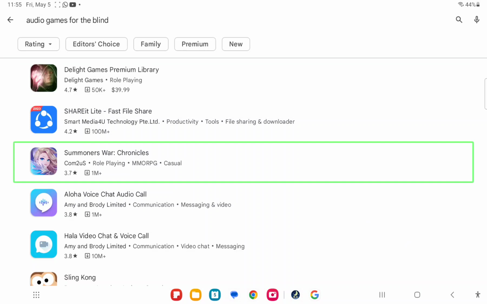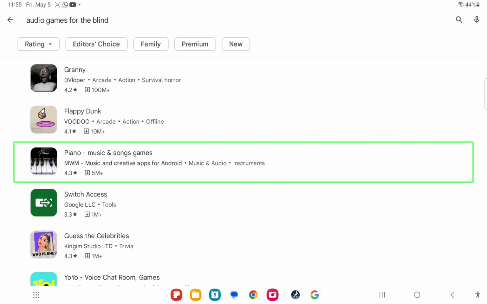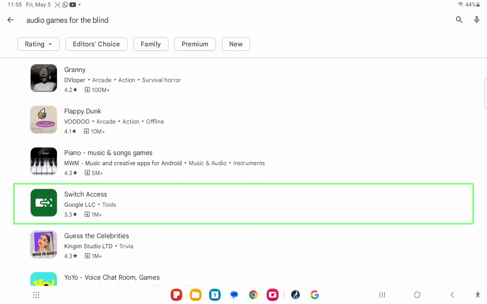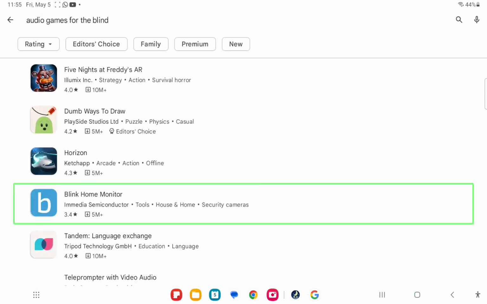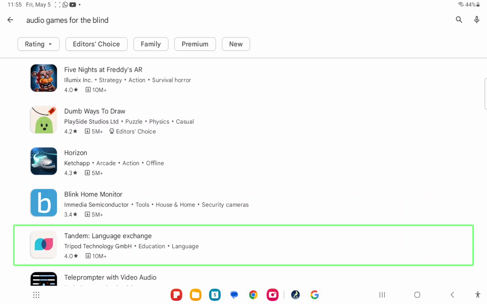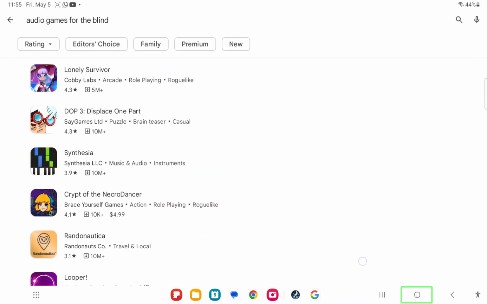Image of Apple game icon for Summoner's War. Image of Apple game icon for Granny. Image of Apple game icon for Piano. Image of Apple game icon for Switch X. Image of Apple game icon for Blink Home Monitor. Home button. Samsung. Recent apps. New. Double tap.